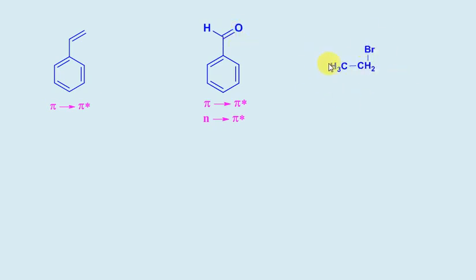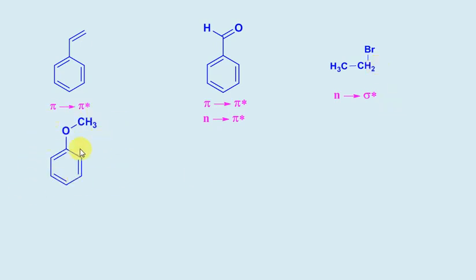Now, this compound is a sigma bonded compound, and here it has a heteroatom. So n to sigma star transition will be present, and also it will have sigma to sigma star transition. But here n to pi star transition is not possible as a multiple bond is absent.